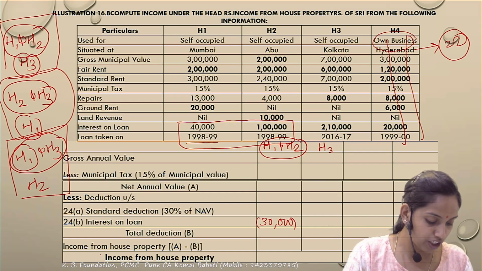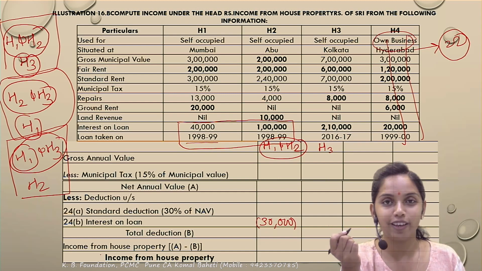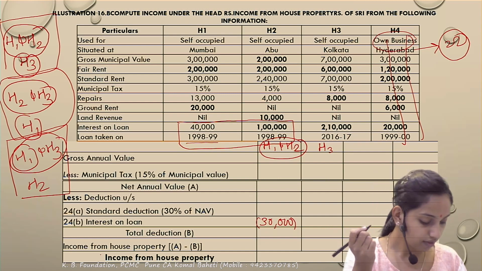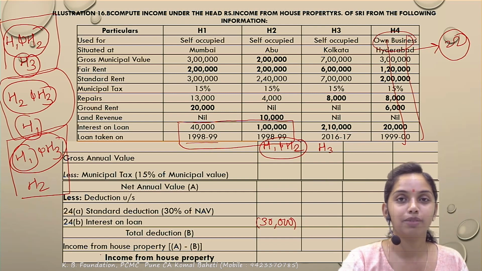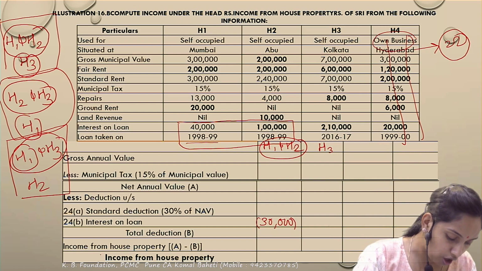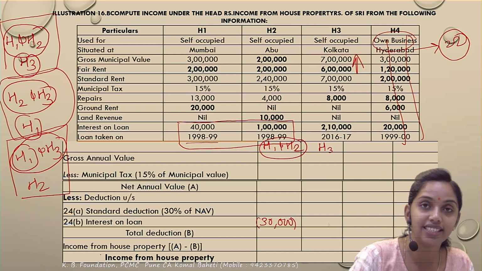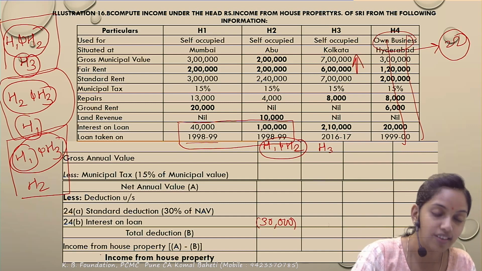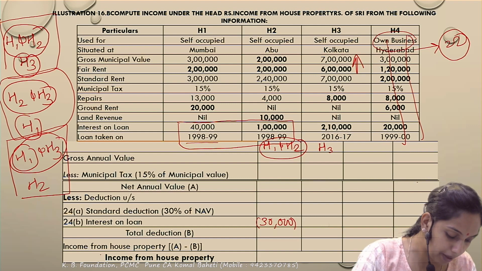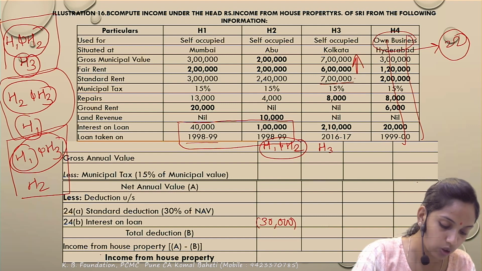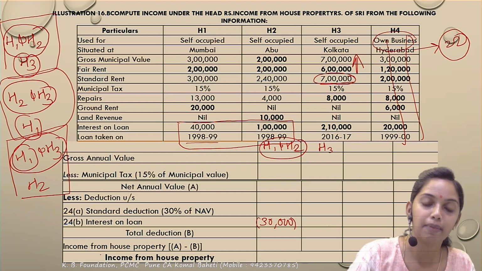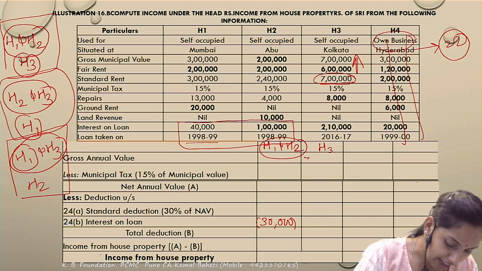And house 3 is to be considered as a deemed let out. Deemed let out का calculation कैसे होगा? Normal calculation. Correct. So normal calculation means the reasonable expected rent would become the GAV. So the gross municipal value is how much? The gross municipal value is 7 lakh. That is to be compared with the fair rent, whichever is higher. So the answer comes to 7 lakh. That is to be compared with what? Standard rent, whichever is lower. So आपका RER क्या हो गया, reasonable expected rent, it becomes 7 lakh.